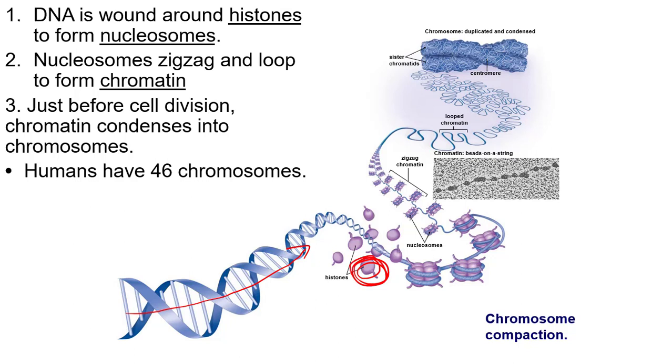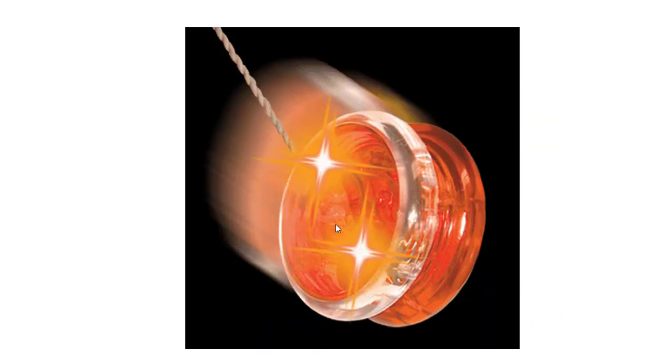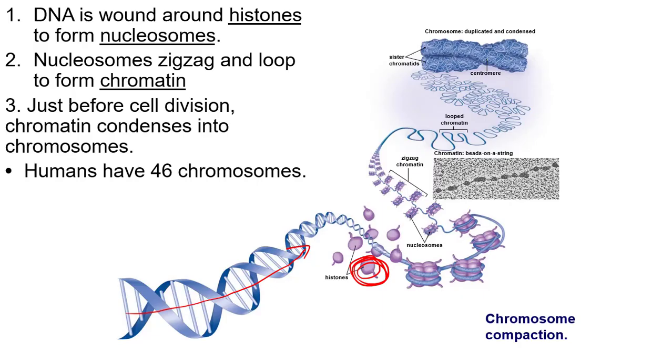Kind of like a yo-yo. Did you ever have a yo-yo when you were a kid? I don't know if they still make them anymore, but you kind of wrap the string around this device, right? This is the same kind of concept. These proteins are called histones, these little purple proteins. And what happens is the DNA will wrap around them many times. When the DNA wraps around the histone, it forms what's called a nucleosome. So a nucleosome is the DNA plus the histone.